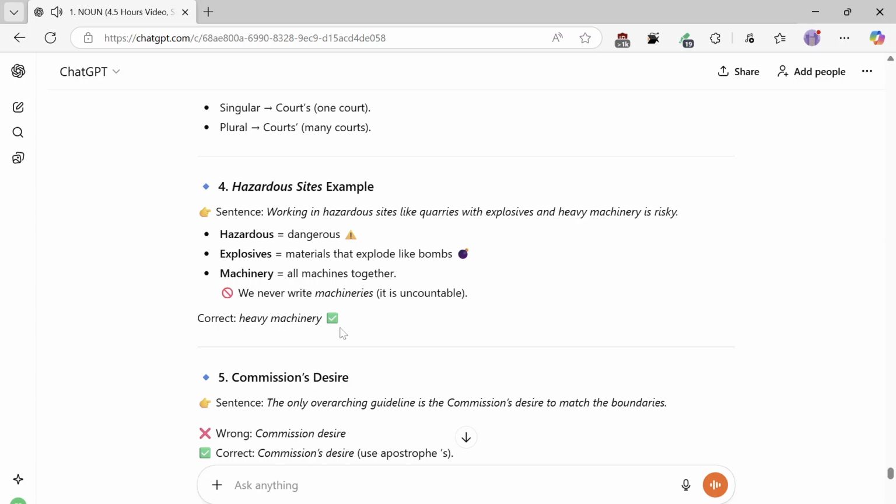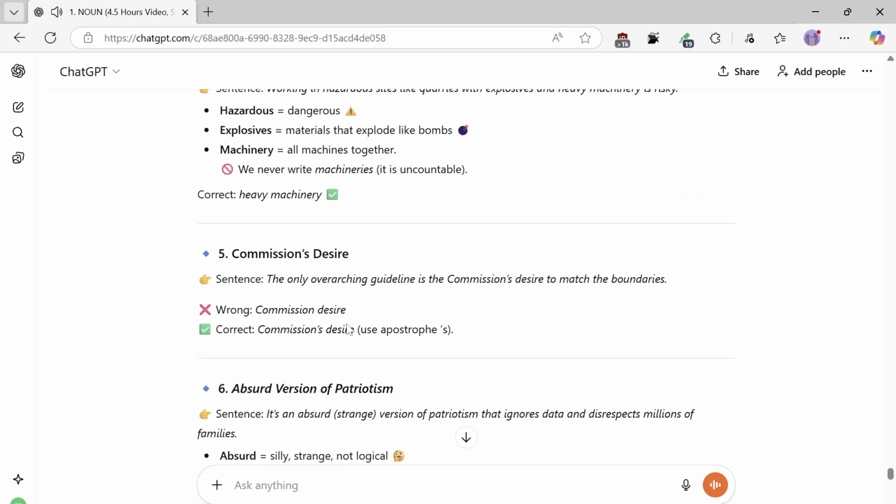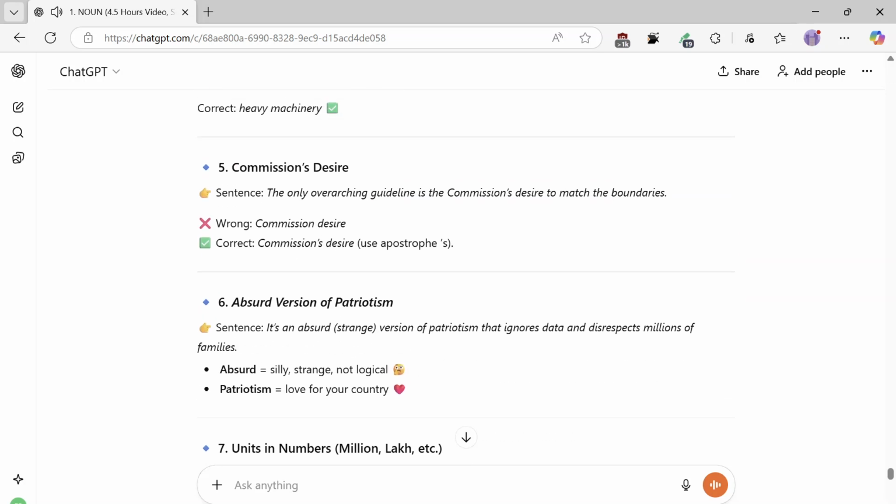Correct: heavy machinery. 5. Commission's desire sentence. The only overarching guideline is the commission's desire to match the boundaries. Wrong: commission desire. Correct: commission's desire, use apostrophe S.